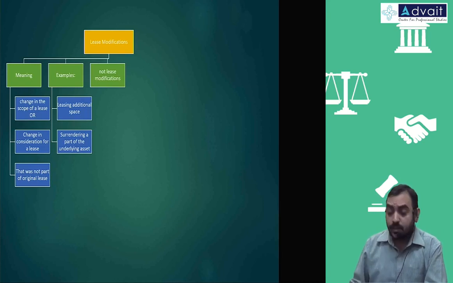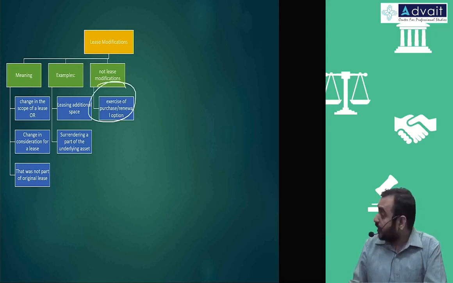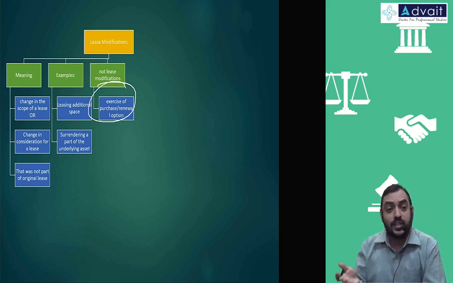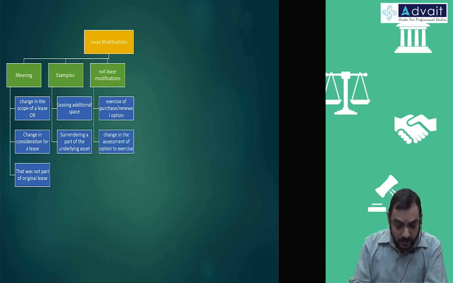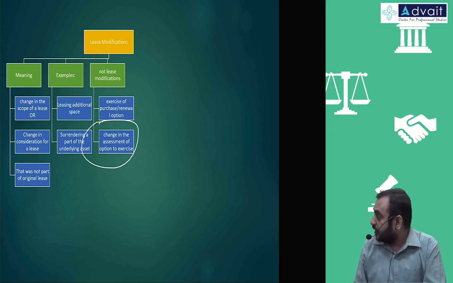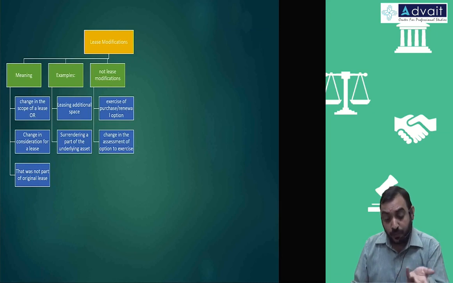These are not lease modifications, rather they are reassessments of liabilities, such as exercise of a purchase option or renewal option, which we saw yesterday in reassessment of liabilities. Earlier you thought you would not exercise, later you think you will exercise. Those things are remeasurement of liabilities, not lease modifications. It is a change in assessment of the option to exercise. Again, earlier your intention was different, now your intention has changed.